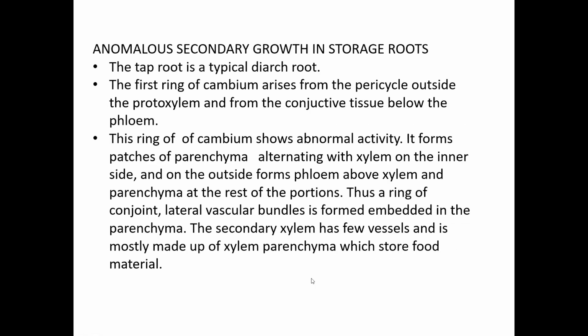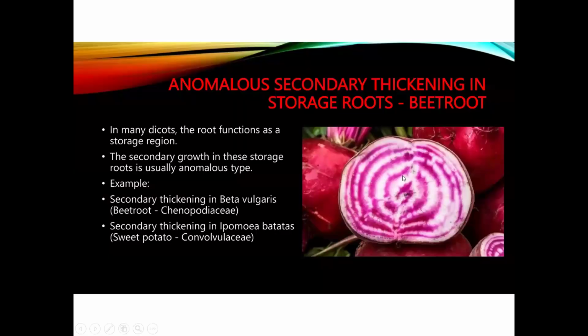So when we observe the TS of the beetroot, these are the parenchyma cells, and they are alternating with the vascular tissue. These parenchyma cells store the food materials. It produces xylem and phloem, which are separated by the parenchymatous cells like this. The first one is the cambium, which is developed from the pericycle region. The cells of the pericycle become meristematic and form the cambium.